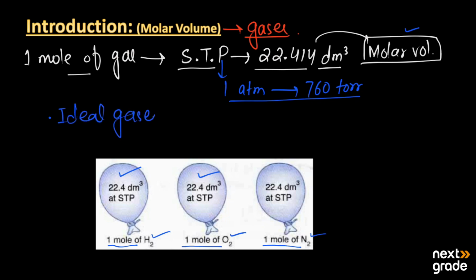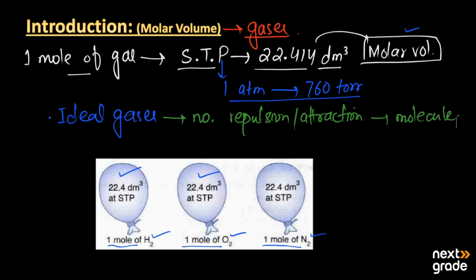Now, what are the properties of the ideal gases? Basically, the ideal gases are gases where there is no repulsion and attraction between the molecules of the gas, and the volume of one molecule is negligible.